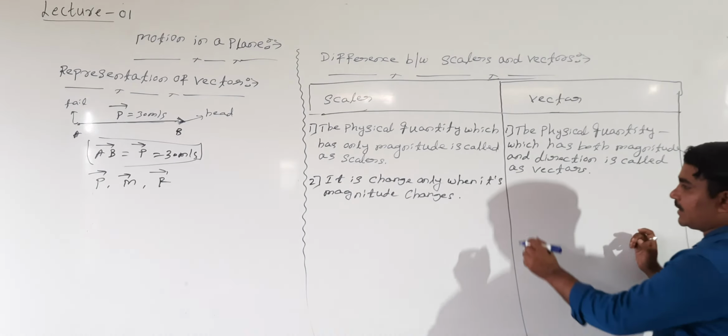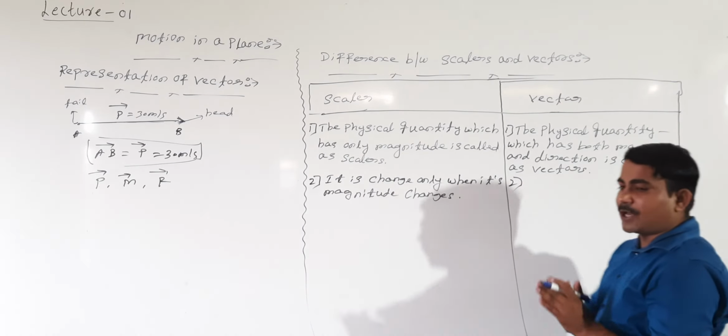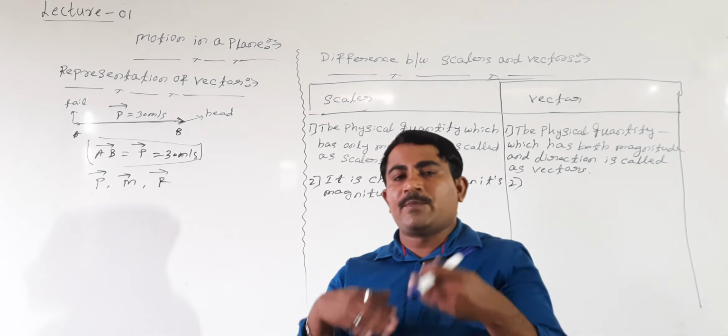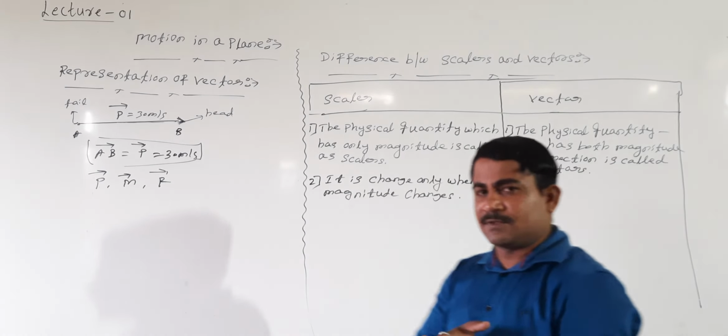But what about a vector? A vector will change either with a change in magnitude or a change in direction. Or when both change, then also the vector changes. Right?